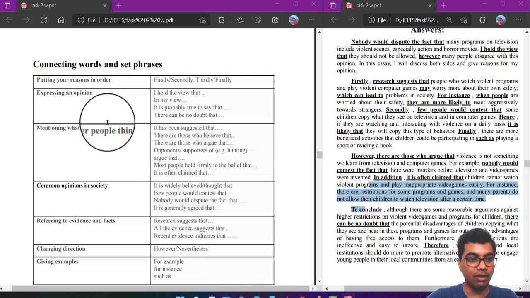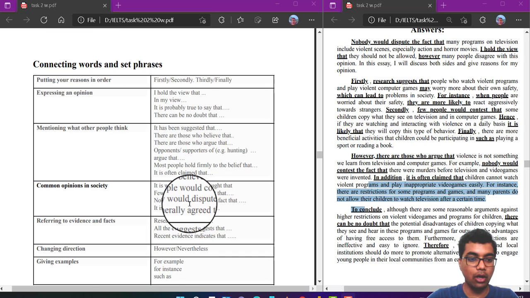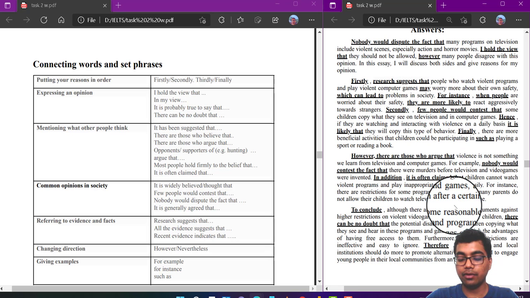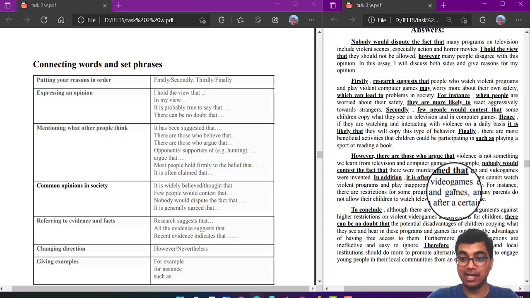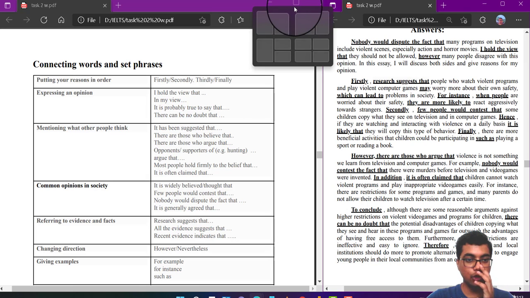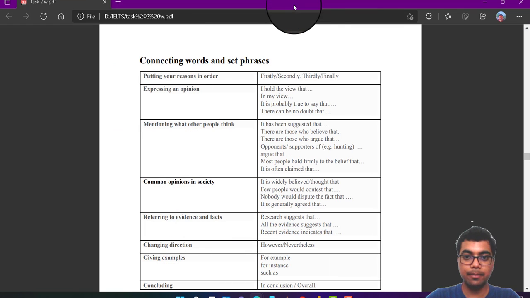On the left side of the screen, you will see a PDF which includes all the words and phrases, whereas on the other side of the screen is the example. Here I'm going to discuss the phrases and you will see the examples later on. So let's jump into the screen.